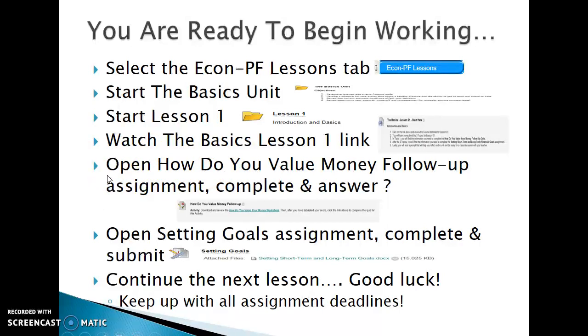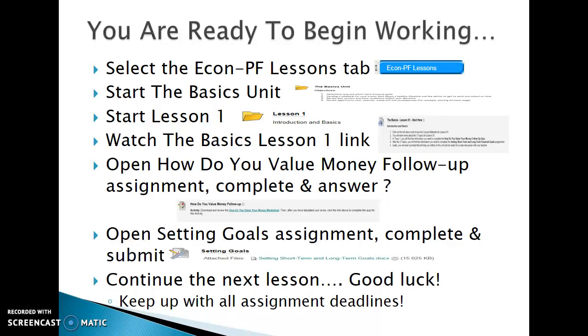Your first assignment will require you to open up How Do You Value Money? This is just to get you thinking about how you view the concept of money. And so you're going to answer some questions in that particular assignment link. And then you'll open up the next assignment link. This is kind of like a quiz format icon, and this is more of a document submission icon. So you'll open up the Setting Short-Term and Long-Term Goals Word document, complete the assignment, keeping in mind that short-term goals are usually less than a year. Long-term goals are more further out, maybe 3 to 5 to even 10 years down the road. So keep that in mind. And once you successfully complete that, you're ready to continue on the next lesson.